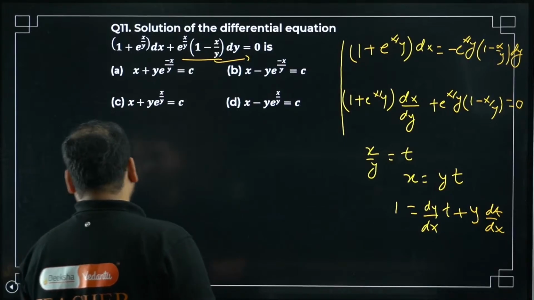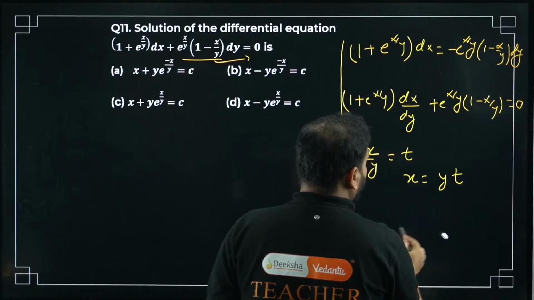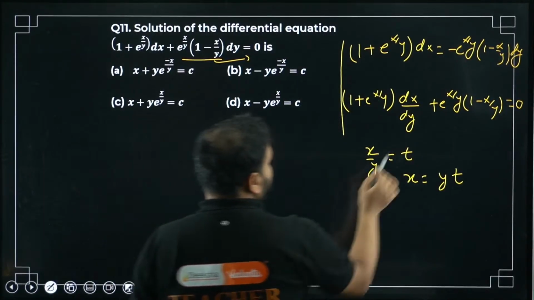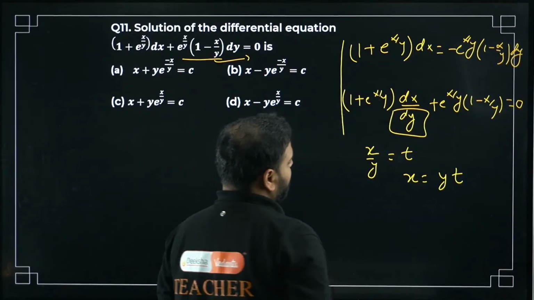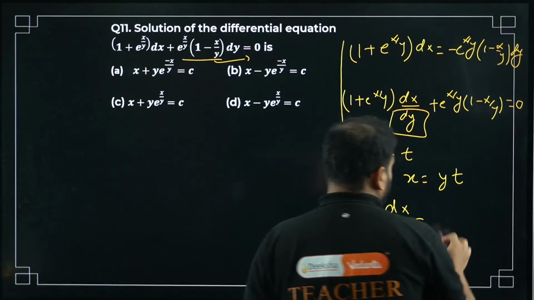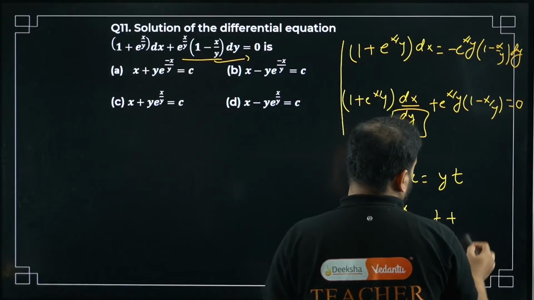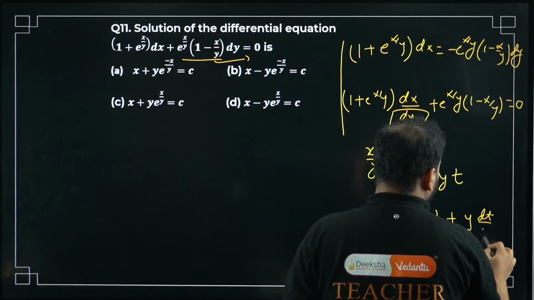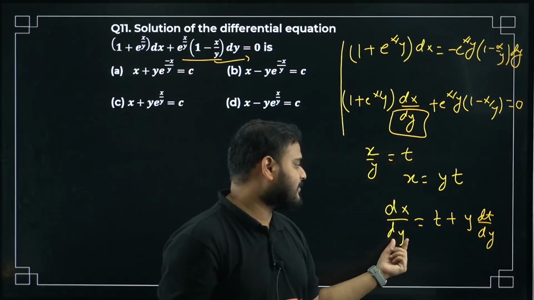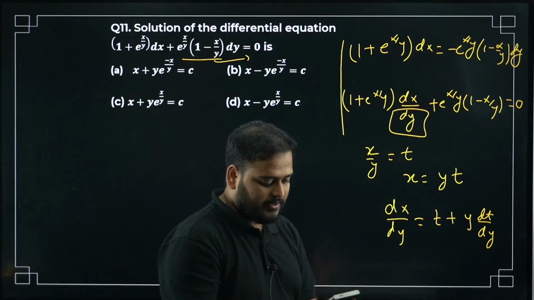Excuse me, sir, this is all incorrect. How come incorrect? Because check here, we have dy in the differentiation. The derivative variable is dy. Differentiate here, it will become dx by dy, actually, equals simply t. Differentiating y will be 1 only. So simply t, or keep y as it is, dt by dy. I hope you understand this. We have to differentiate with respect to the variable y. That's why dx by dy is t plus y dt by dy. So please solve the others.